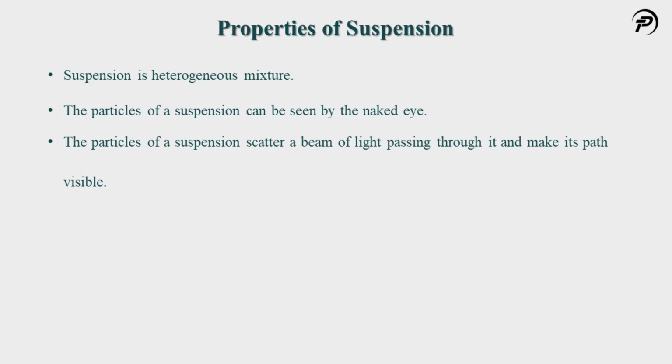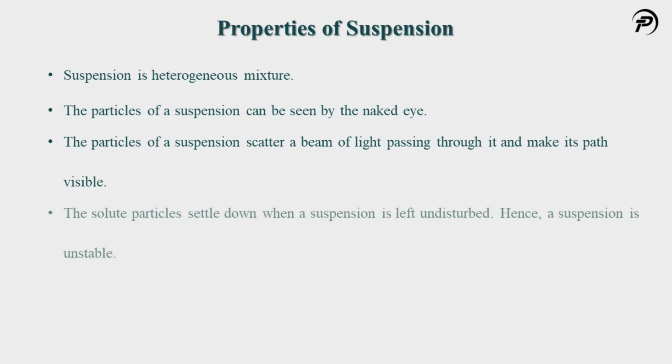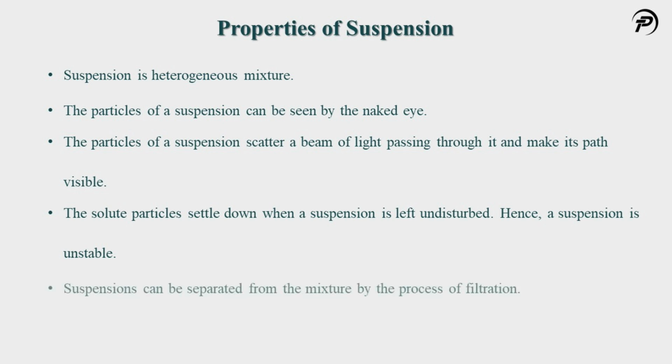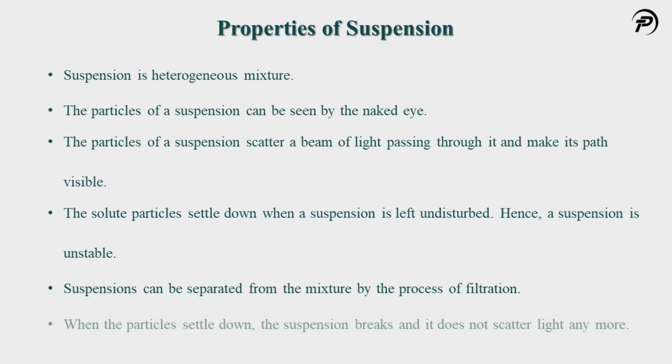The particles of a suspension scatter a beam of light passing through it and make its path visible. The solute particles settle down when a suspension is left undisturbed. Hence, a suspension is unstable. Suspension can be separated from the mixture by the process of filtration. When the particles settle down, the suspension breaks and it does not scatter light anymore.